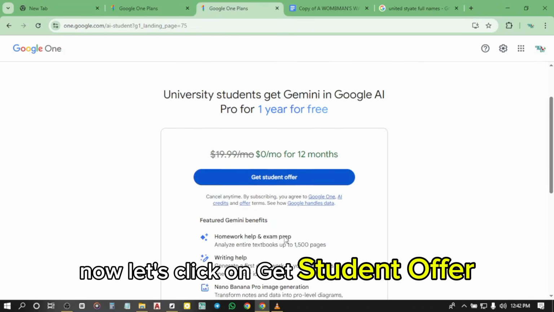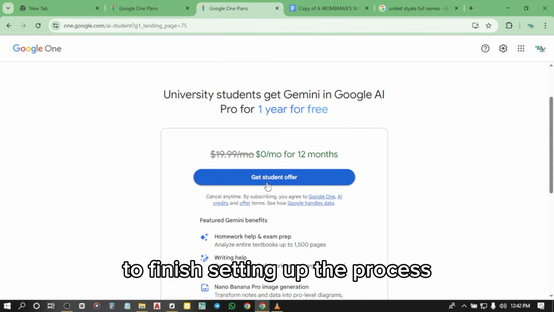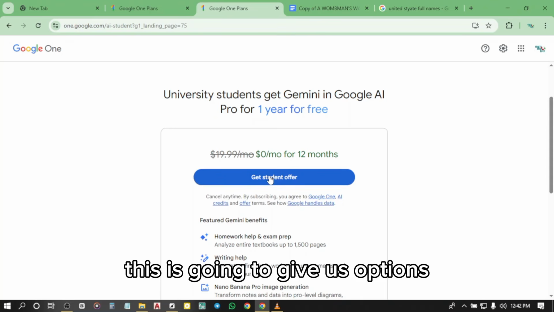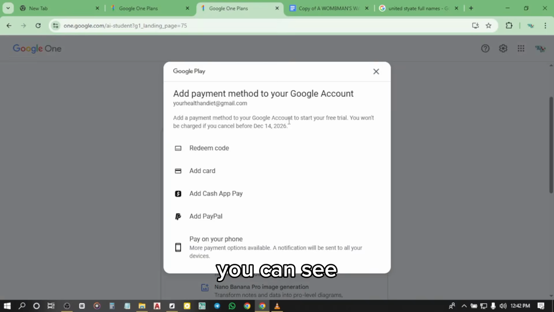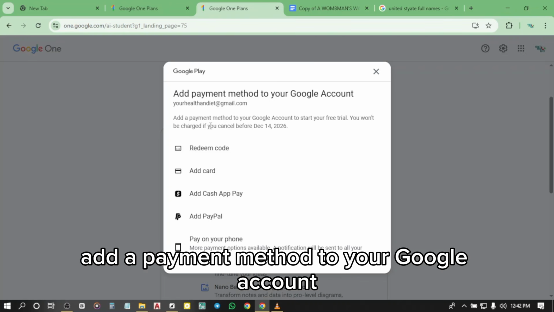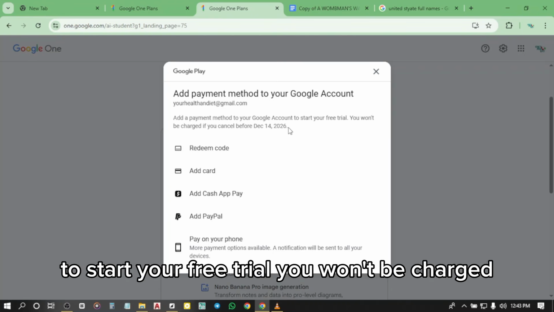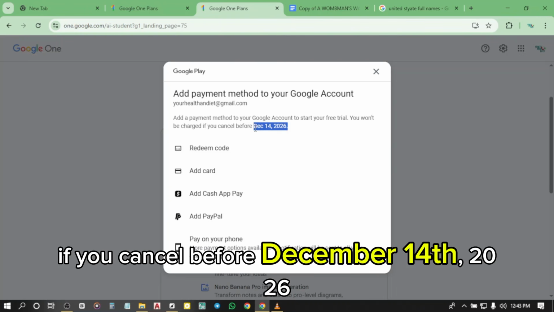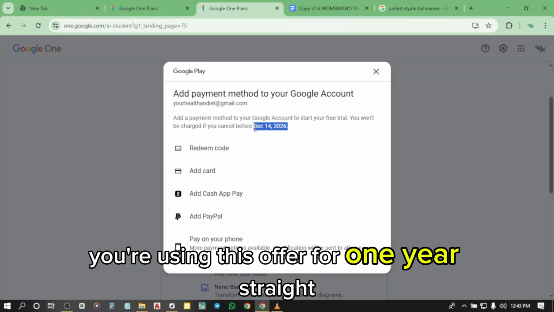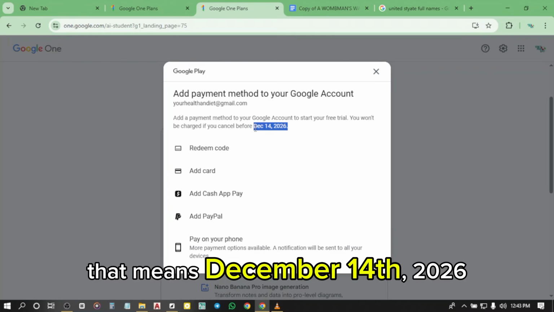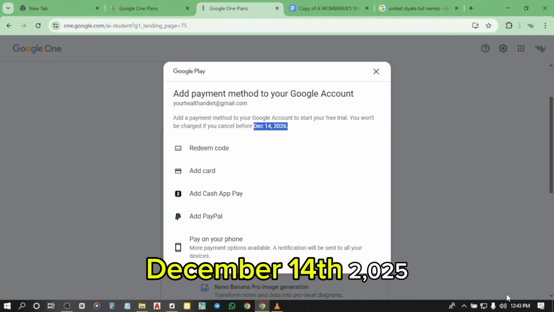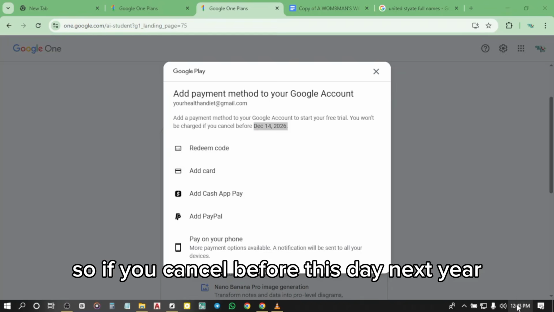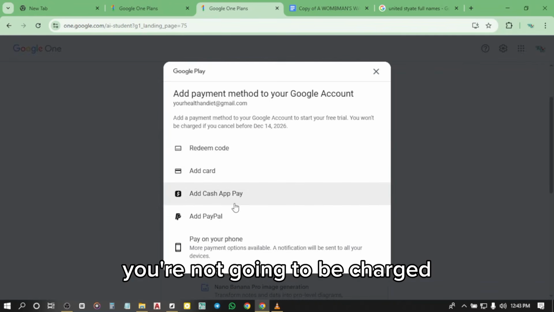Now let's click on Get Student Offer to finish setting up the process. This is going to give us options where we can add a payment method. Don't worry, we are not paying anything. You can see, add a payment method to your Google account to start your free trial. You won't be charged if you cancel before December 14th, 2026. You're using this offer for 1 year straight. That means December 14th, 2026, which is the same day I did this particular subscription, December 14th, 2025. So if you cancel before this day next year, you're not going to be charged.